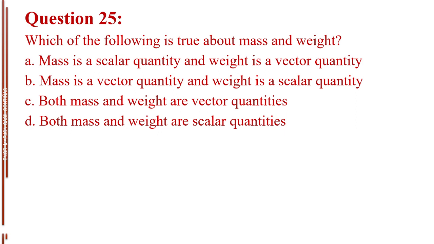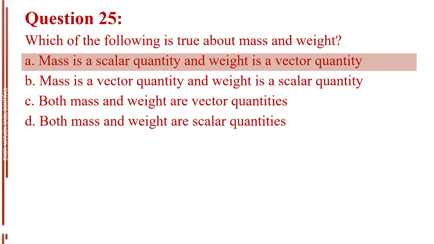Question number 25. Which of the following is true about mass and weight? Letter A, mass is a scalar quantity and weight is a vector quantity. Letter B, mass is a vector quantity and weight is a scalar quantity. Letter C, both mass and weight are vector quantities. Letter D, both mass and weight are scalar quantities. The answer is letter A, mass is a scalar quantity and weight is a vector quantity.